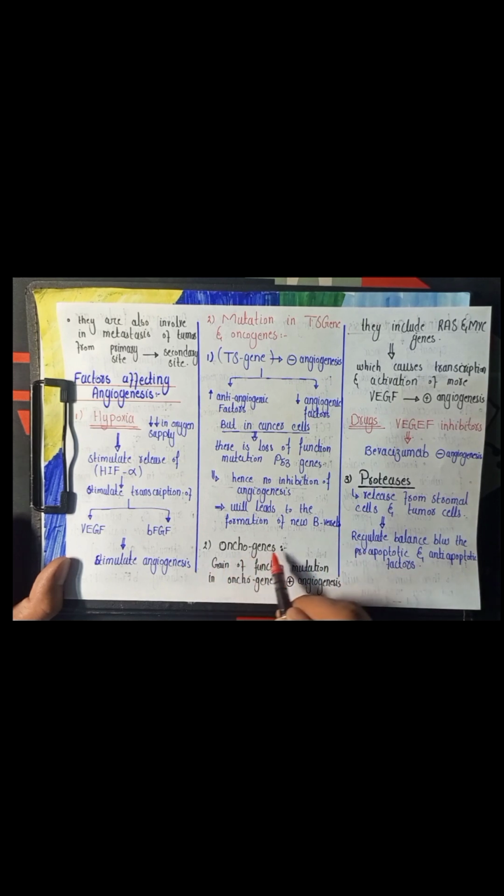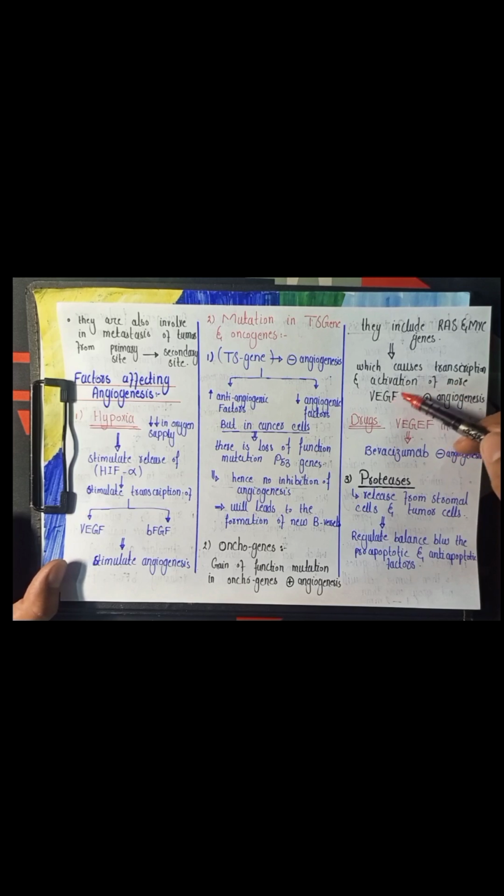The second one is the oncogene. The oncogene promotes the process of angiogenesis. If there is a gain of function mutation in the oncogene, then more angiogenesis will occur. The oncogenes include the RAS gene and the MYC gene. And these genes cause the transcription and activation of vascular endothelial growth factor, which stimulates the process of angiogenesis.